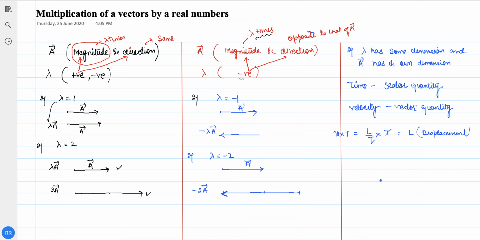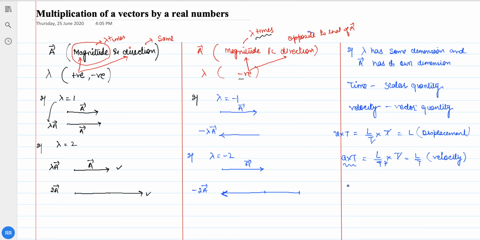There could be another example. Acceleration is a vector quantity and time is a scalar quantity. So what will be the dimensions of acceleration into time? The dimensions of acceleration are L by T squared, into time. So T cancels, and you are left with L by T, which is the dimension of velocity.